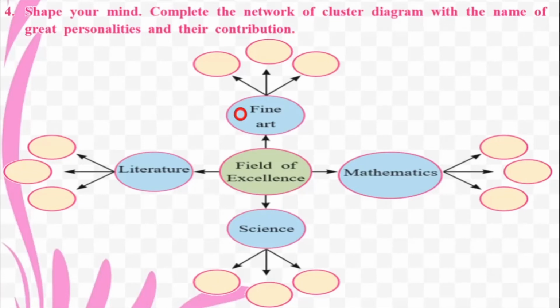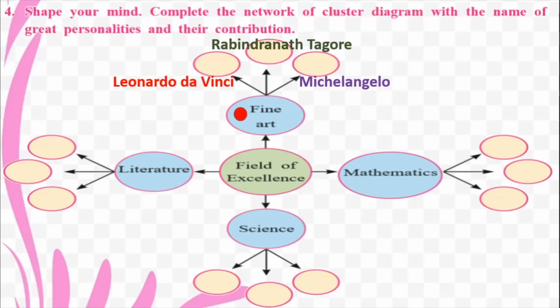So in fine art, you have people like Leonardo da Vinci, Rabindranath Tagore, and Michelangelo. So they painted, they wrote books, so fine arts. What about mathematics? Can you think of the names of certain famous mathematicians? So you have Pythagoras, Archimedes and Euclid. Okay, so these were some of the mathematicians, and we have been learning about Archimedes' principles and Pythagoras' theorem, etc.